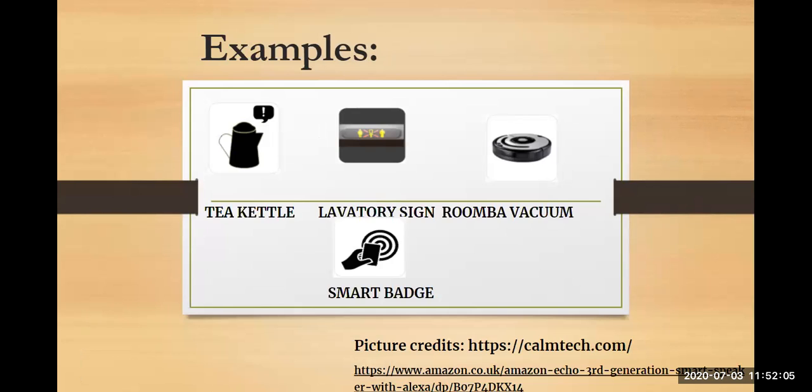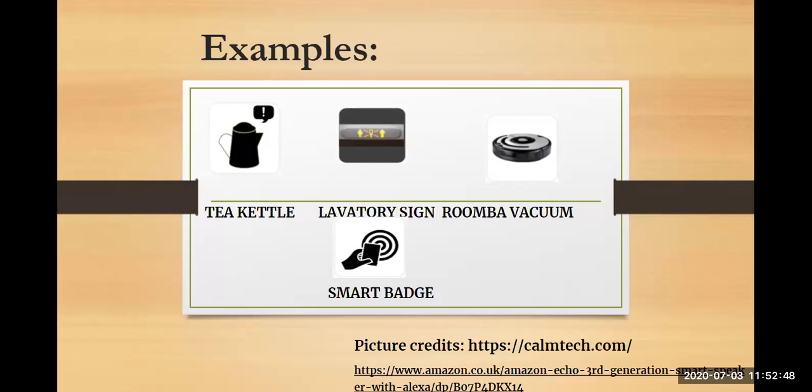To be very honest, if a technology works well, we can ignore it, isn't it? So what does a teapot do? When it is ready, it turns off, it quietly rests for the time. And it can be set and forgotten until it sings. Sings means it gives you some tone, that is called singing. So it really doesn't require that you always keep your attention on it. It quietly does the task for you. So that is your tea kettle. Once the tea is ready, it will give you a sign, it will sing, or give you some kind of intimation that it is ready. So when it is doing something quietly for you, it is a part of calm technology.